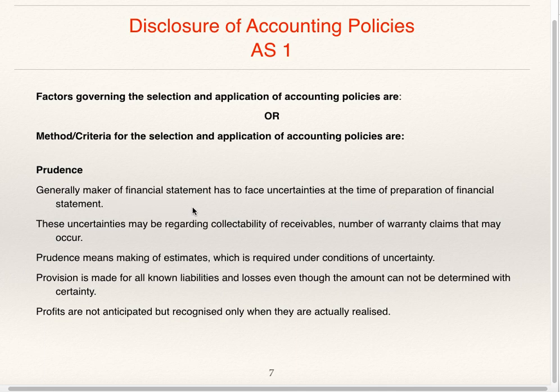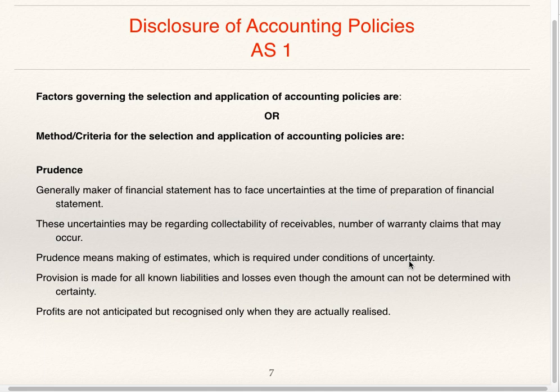Generally, the maker of financial statements has to face uncertainties at the time of preparation of financial statements. These uncertainties may be regarding collectability of receivables, number of warranty claims that may occur. Prudence means making estimates which are required under conditions of uncertainty.